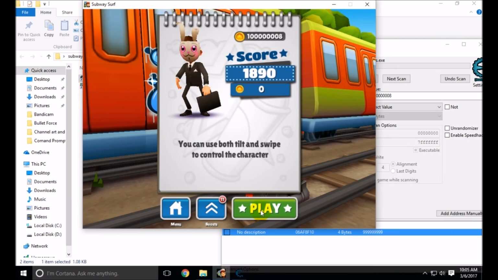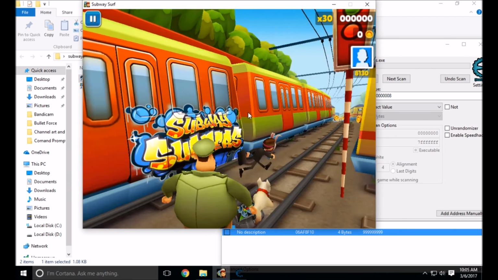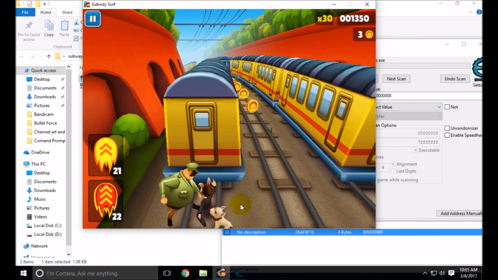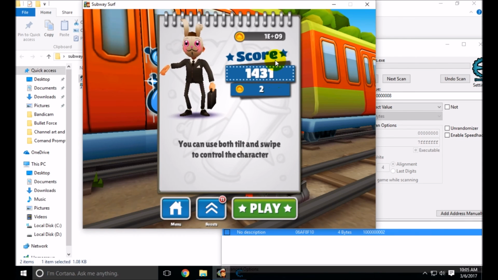Then we have to go back to Subway Surfers and play one more time. Then we have to die. We'll get our money automatically, as you can see.